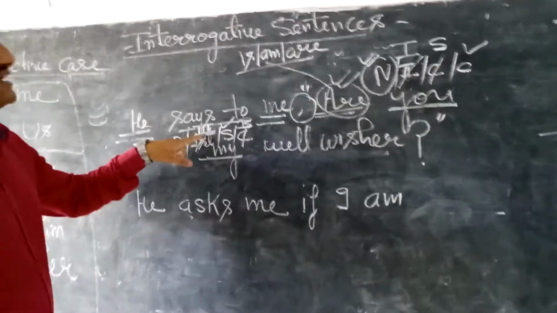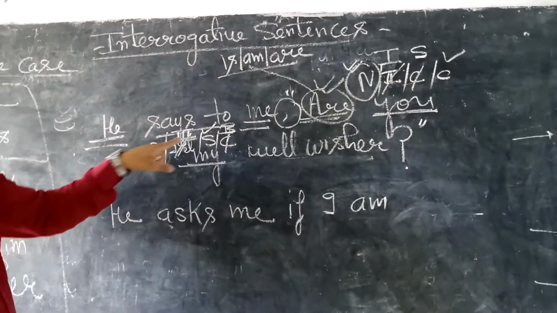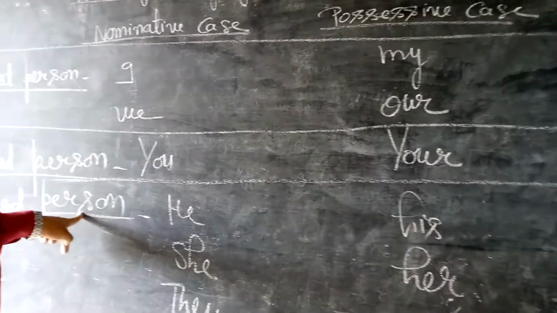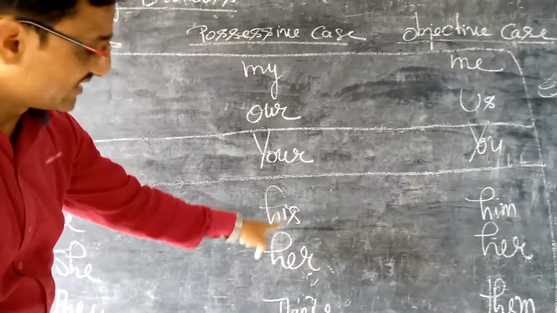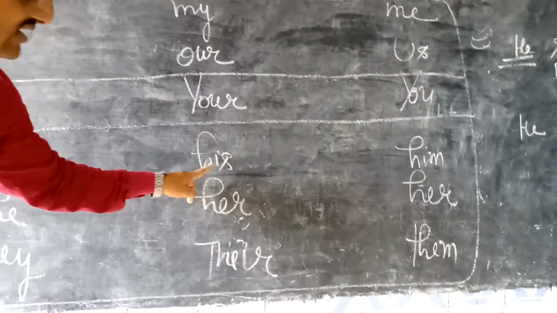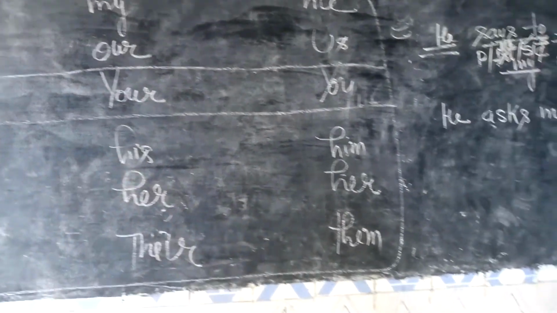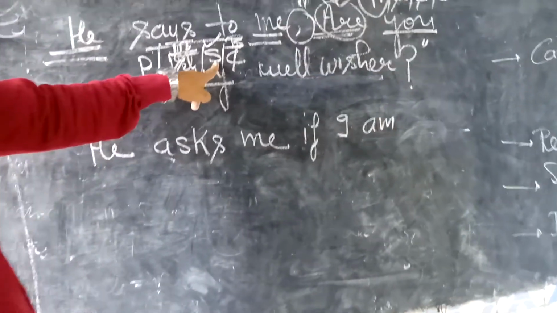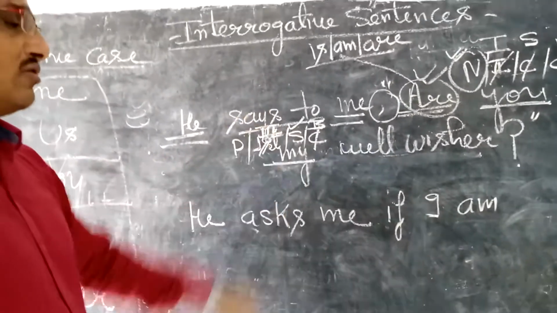In possessive category, see the third person pronouns. Now these are third person pronouns, and this is the possessive category. How many answers we have? Three. His, her, their. Okay, students. Now singular. Singulars are what? His and her. Only two.